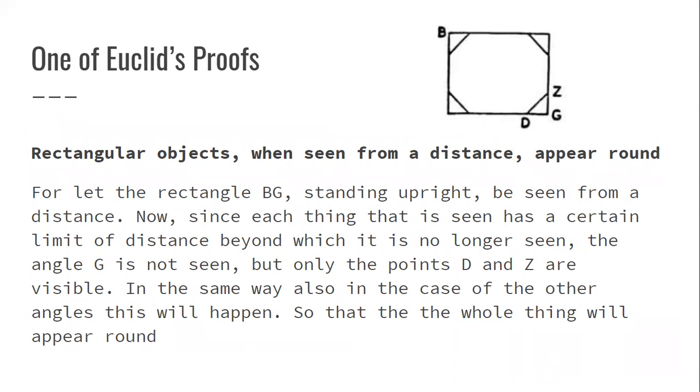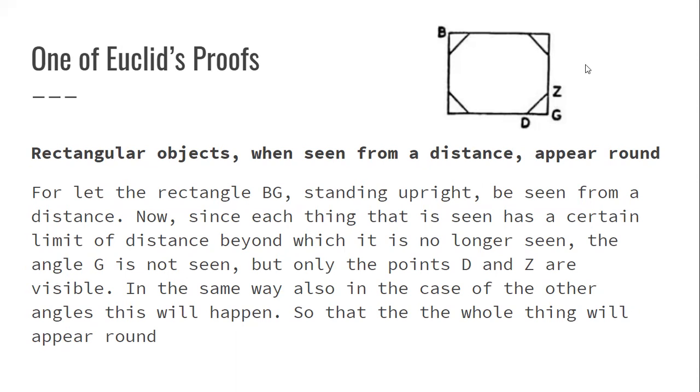So what we were talking about earlier is the different angles. You're not going to be able to see everything unless you have each viewpoint. And then it goes on, but only the points D and Z are visible. So we see DZ here. Those 2 points are going to be visible, but not G whenever you're standing from a certain distance. And then it goes on in the same way, also in the case of the other angles, this will happen.